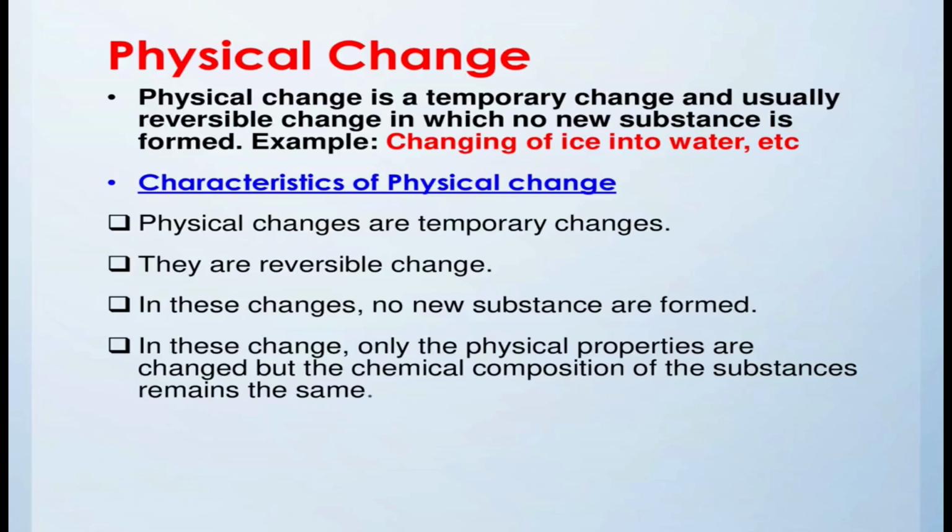In this change only the physical properties are changed, but the chemical composition of the substance remains the same. So, you can see the definition as well as the characteristics of physical change in this slide.